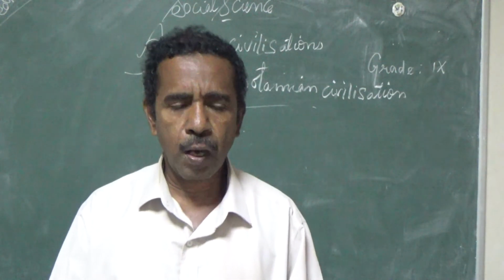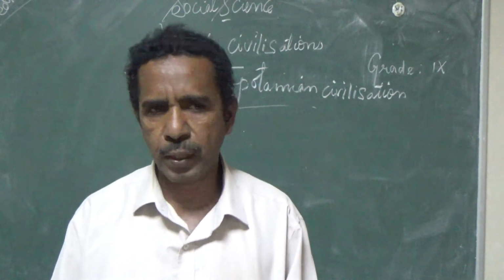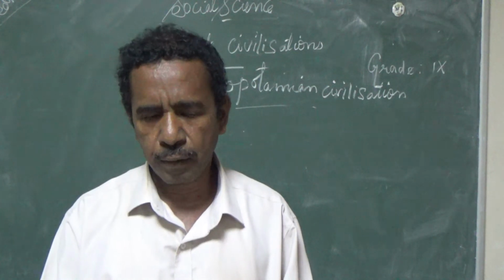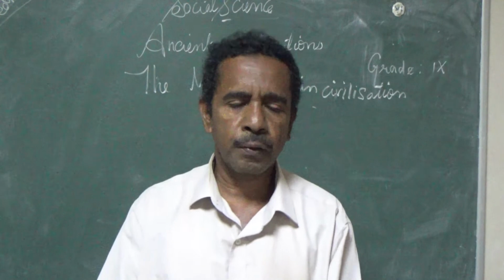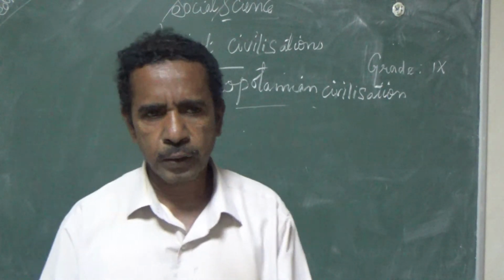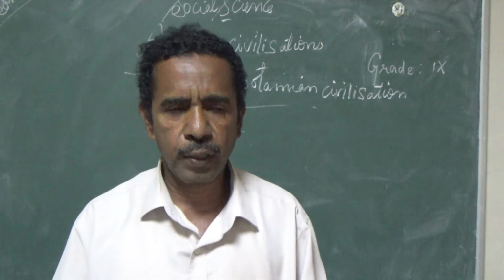Hammurabi's law. Hammurabi was one of the famous Babylonian rulers, famous among the rulers of Babylonia. He is a very famous ruler. He was the first lawgiver in the world.